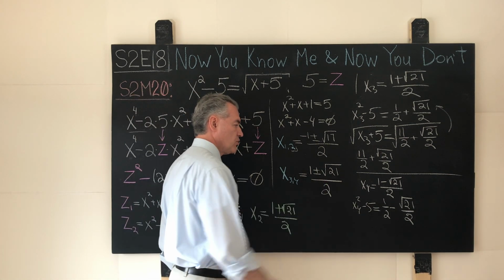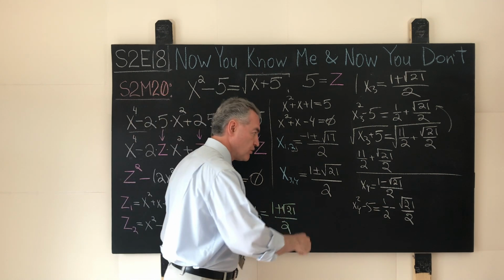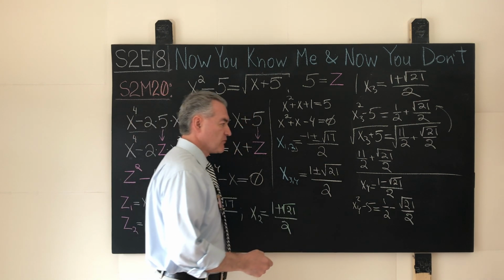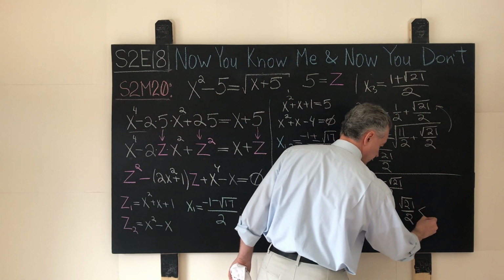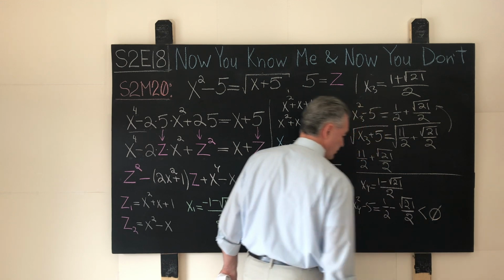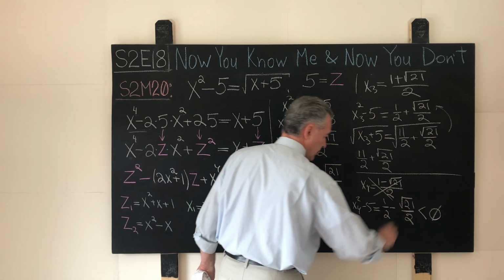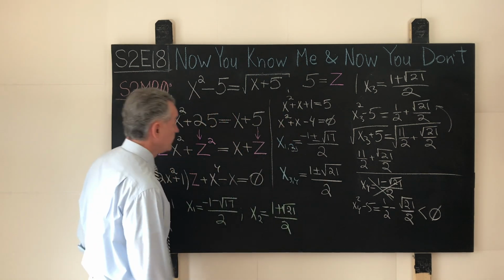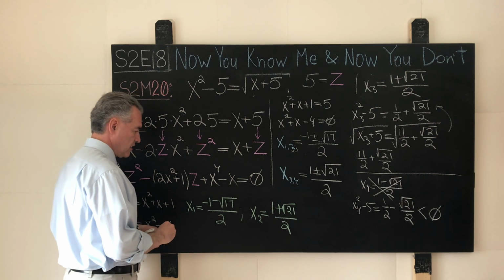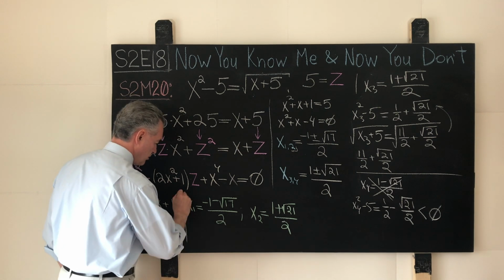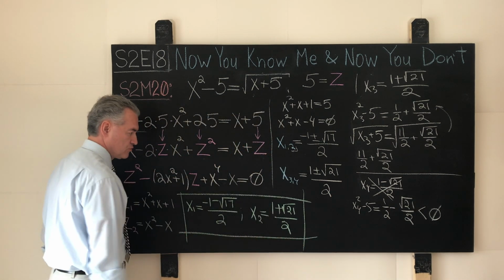Square root of 21 is definitely greater than 4. Square root of 21 over 2 is definitely greater than 1/2. So this number is less than 0. So there is no hope for that. Not for that root. It cannot be equal to a square root of a real number. So these are our solutions of the original equation shown over here.